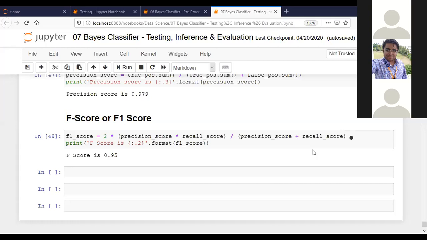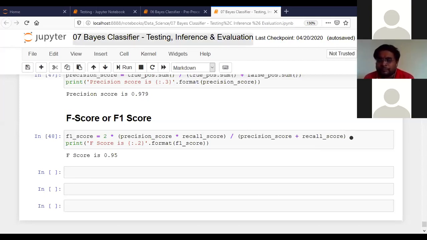Is there any other query related to this particular project? This was the complete project related to spam email filtering: how we can filter the emails which are spam and which are proper, legit emails. Is it clear? So, again, moving towards our presentation.